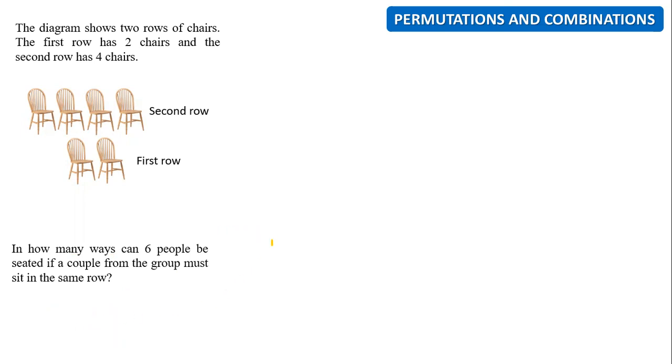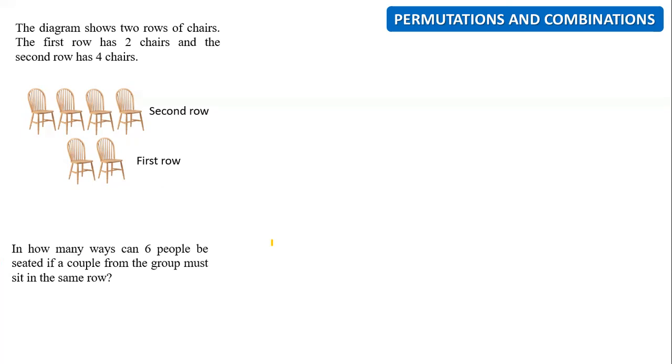Class, listen. Whatever situation that we need to arrange will go into a permutation. So try to understand this. Whatever situation that we need to arrange will go into a permutation. Or in another word, you can use arrangement as a keyword. But in this question, there is no such word, right?